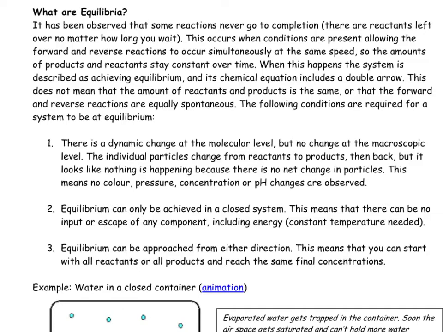Number 2, equilibrium can only be achieved in a closed system. This means that there can be no input or escape of any component, including energy. And number 3, equilibrium can be approached from either direction. This means that you can start with either all reactants or products and reach the same final concentrations.